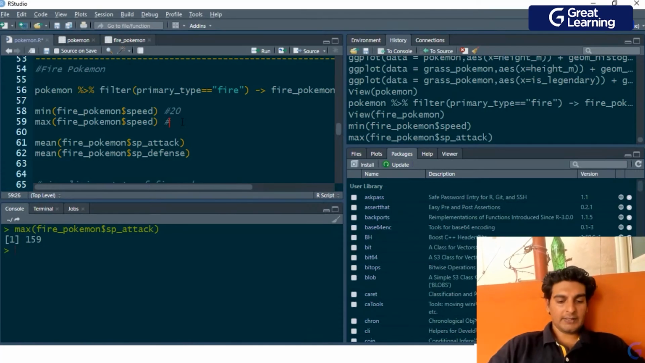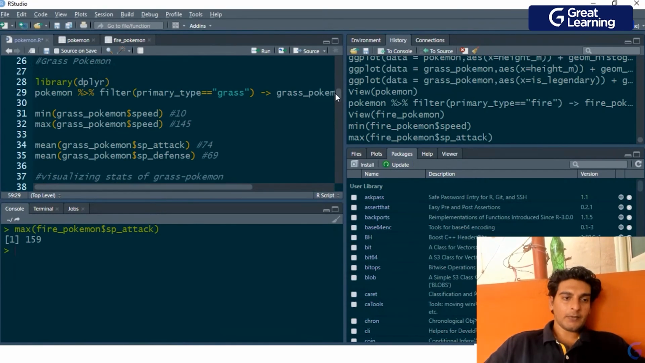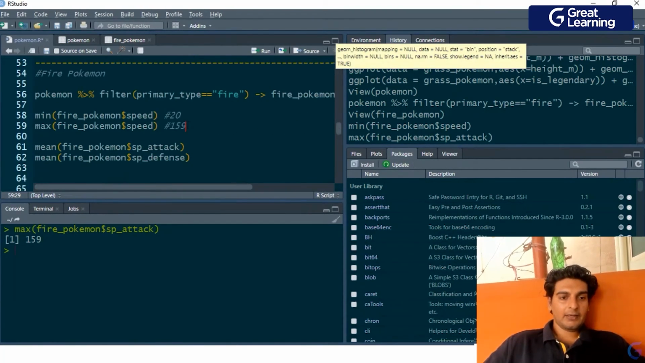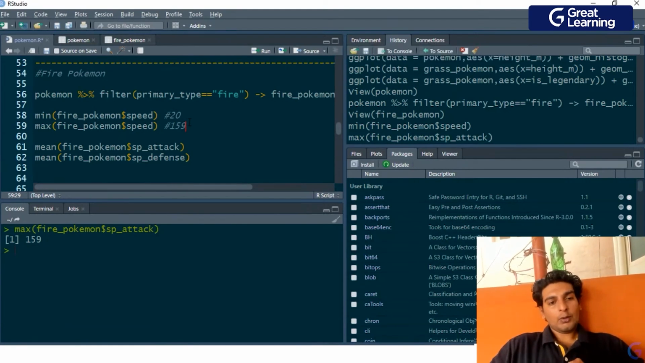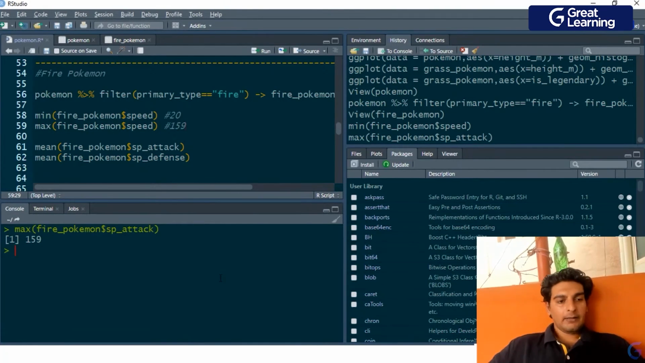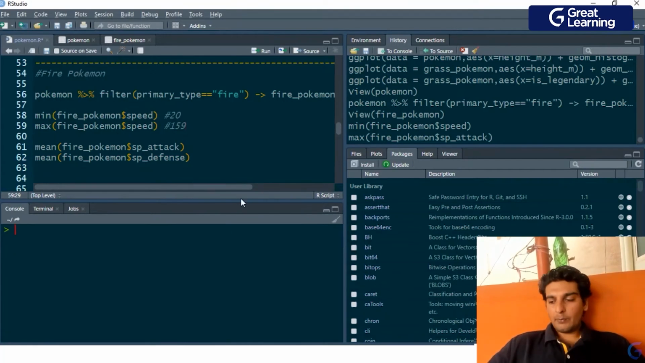and we see that the maximum speed of a fire type Pokemon is 159. Now let me go ahead and compare the speed of a fire type Pokemon with that of a grass type Pokemon. So here, as you see, the minimum and maximum speed of a grass type Pokemon are 10 and 145. This is 20 and 159. So it seems that in a general case, if we take only minimum and maximum value, the fire type Pokemons might have a higher speed when compared to the grass type Pokemons. So an interesting observation over here, isn't it? Now let's go ahead and do some more inference on our fire type Pokemons.